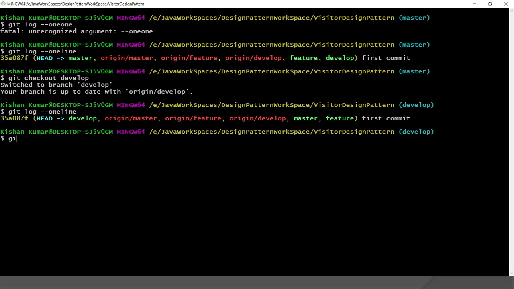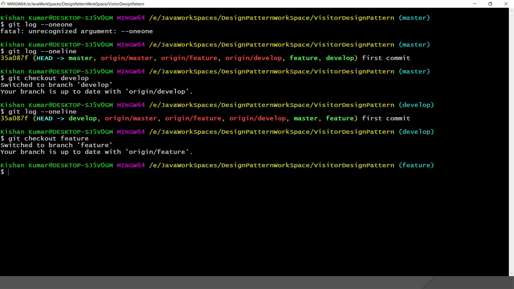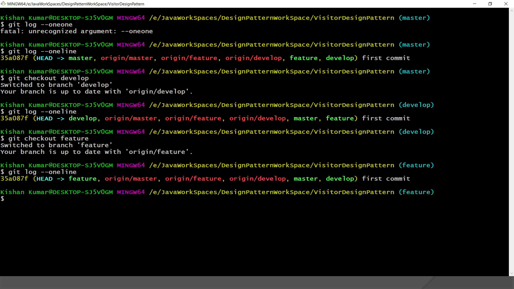And if I check out the feature branch, you'll get only one commit there because this is also a newly created branch. So if I do git log --oneline, you can see the same commit ID on these three branches, because initially we created the master branch, and out of master I created the develop and feature branches, right? So let me clear this history.